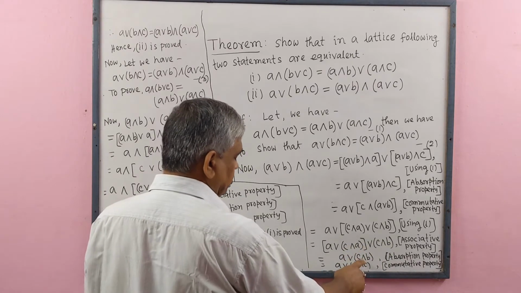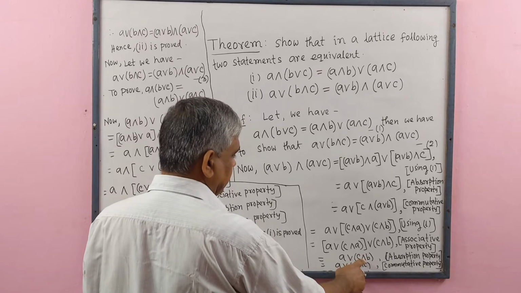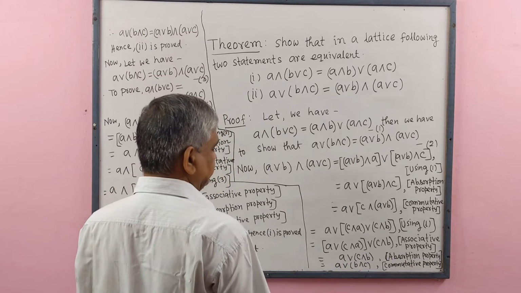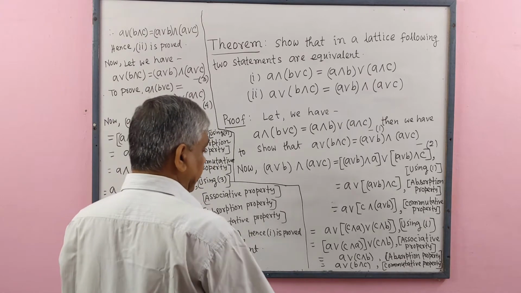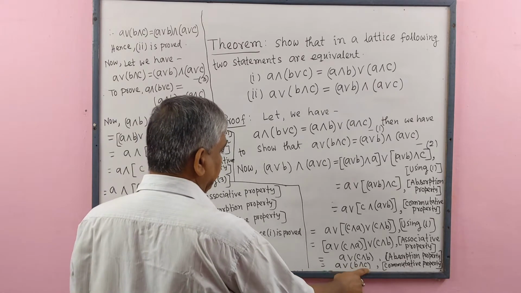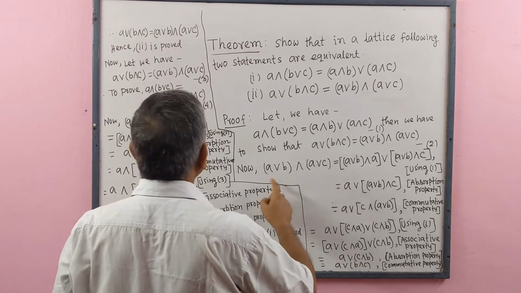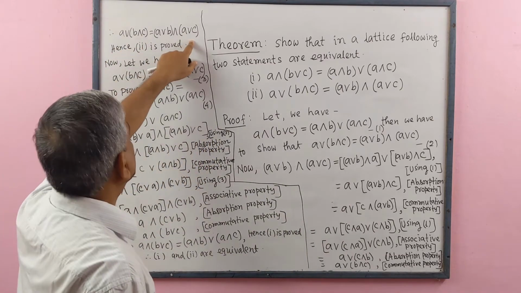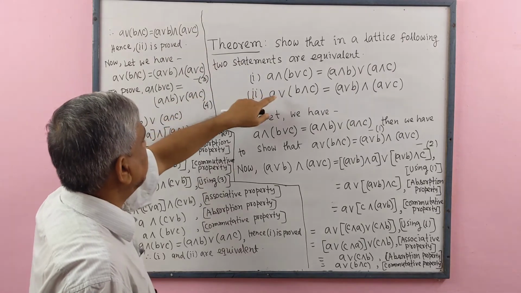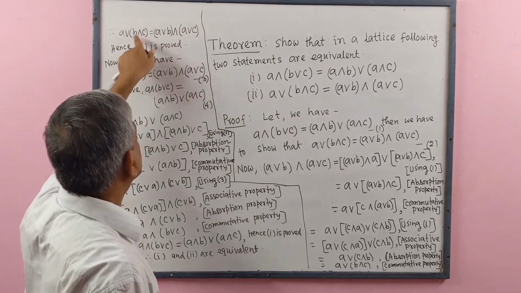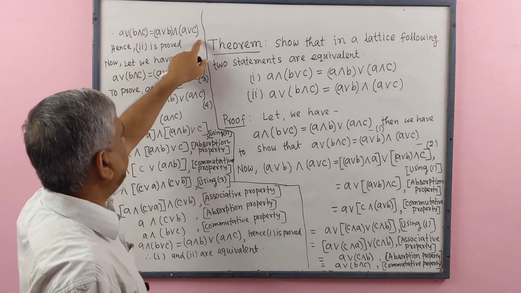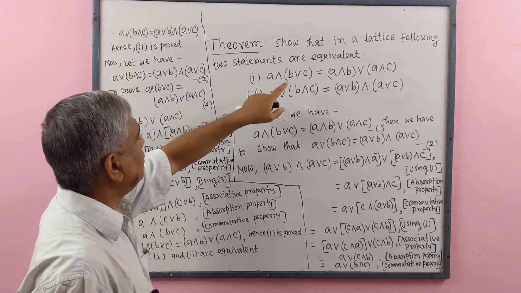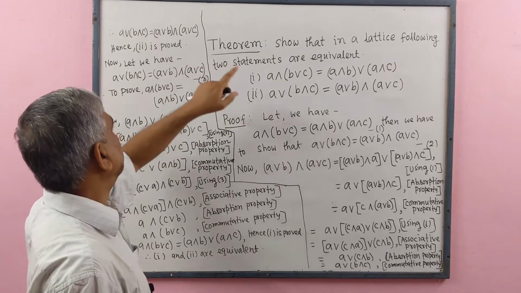Here we use the commutative property. C meet B means B meet C. Therefore, we get A join (B meet C) equal to this side. So this is number 2. So, by assuming 1, we prove number 2.